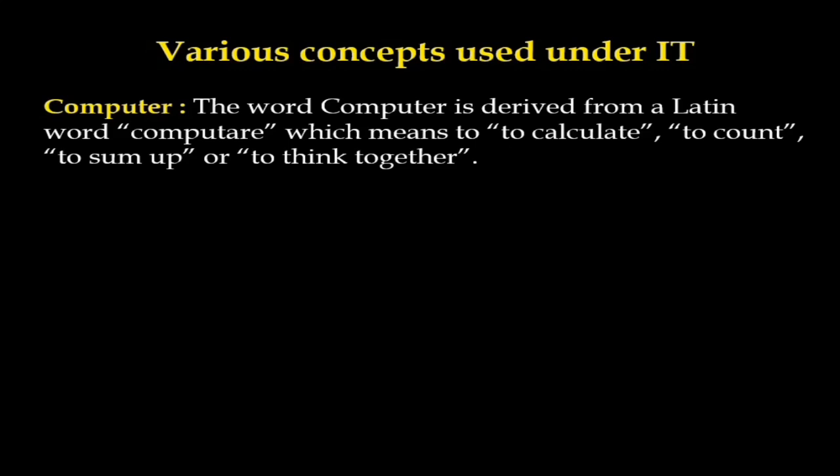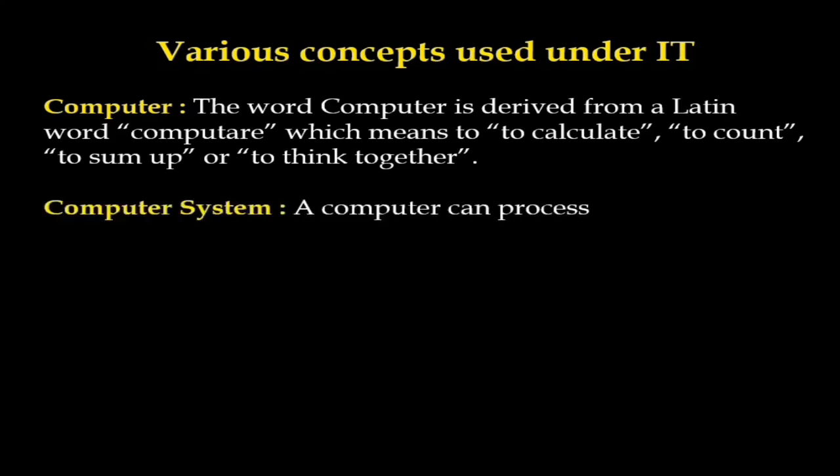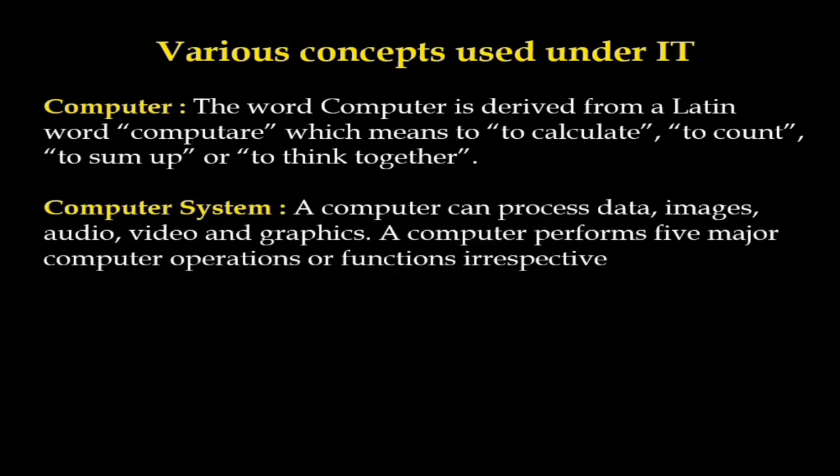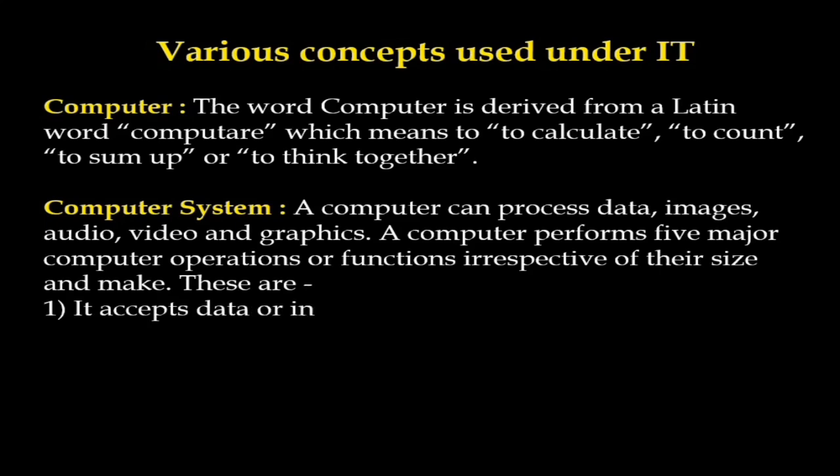Now what is the next concept under IT? Let's see, that is the computer system. Now what is a computer system? A computer can process data, images, audio, video and graphics. A computer performs 5 major operations or functions irrespective of their size and make, and these are: the first one, it accepts data or instructions by way of input. The computer system accepts the input from you, the user, in the form of data or instructions.